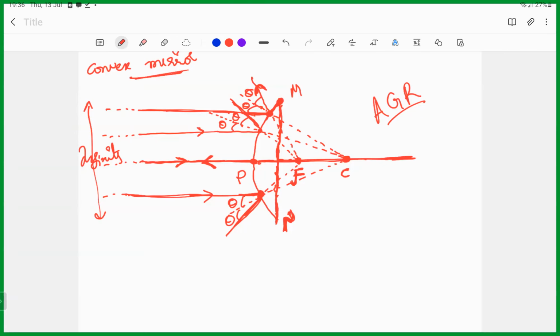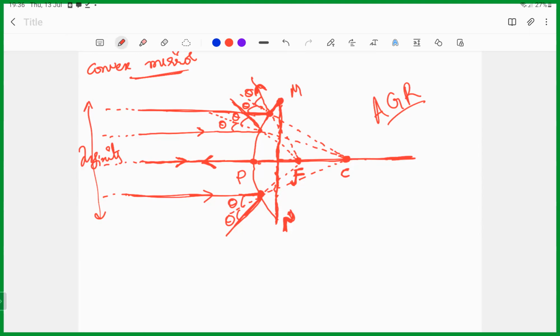What is the mirror formula? 1 by f equal to 1 by v plus 1 by u. Then what is the lens formula? 1 by f equal to 1 by v minus 1 by u. What is u?